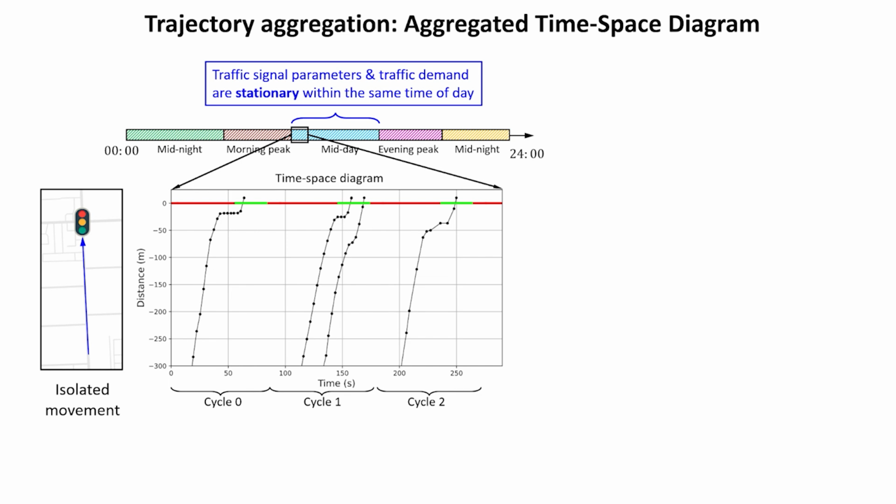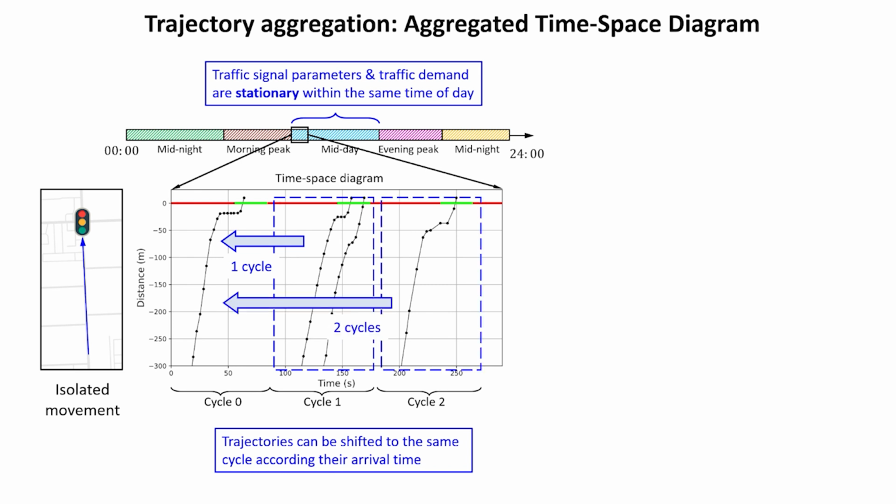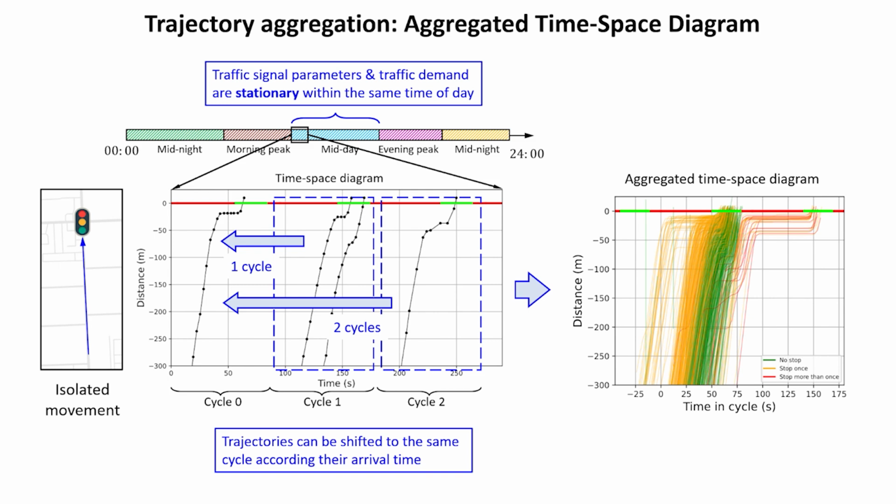Since the traffic signal parameters are fixed within a time of day, each trajectory can be shifted to align on the same cycle according to their arrival time within their respective cycle. The result is an aggregated time-space diagram where all the observed trajectories within a certain time of day are plotted on the same figure. The trajectory's color indicates the number of stops the vehicle took while passing through the intersection, where green represents no stops, orange 1 stop, and red 2 or more stops.